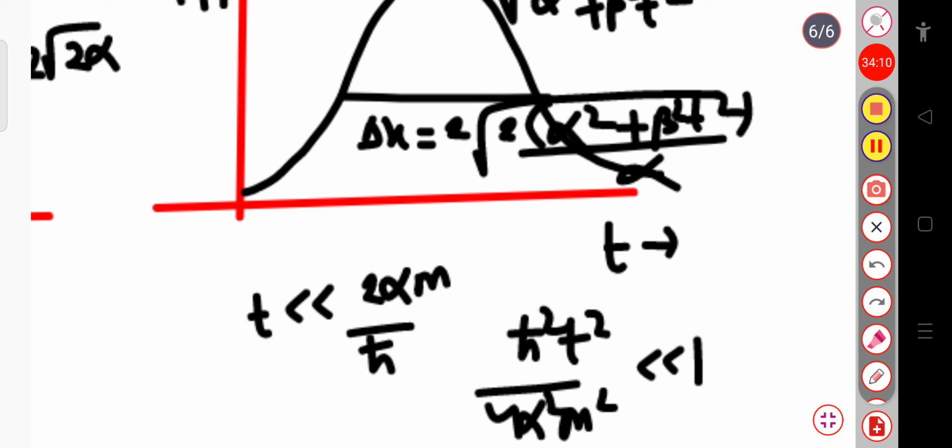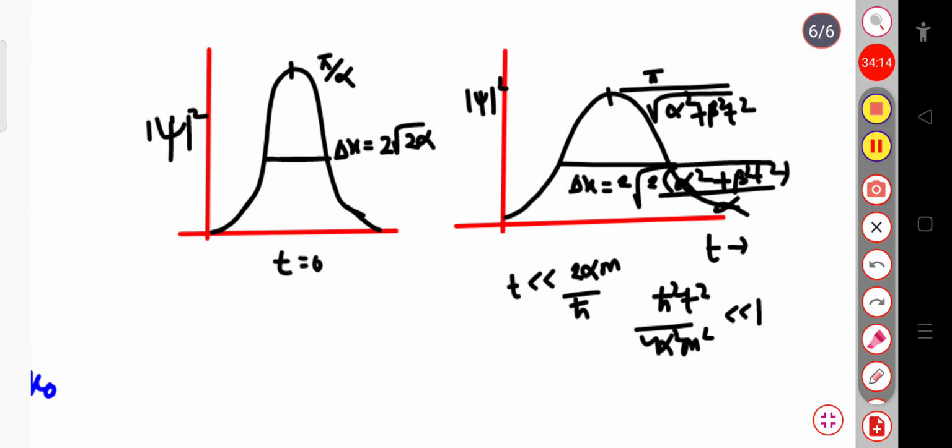Under these circumstances, this Δx value goes to 2 root over 2α. So it doesn't depend on the time. That is, if t is very much less than 2αm by ħ², then the wave packet propagates without changing its width appreciably.